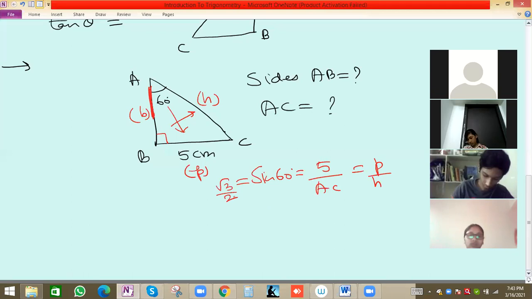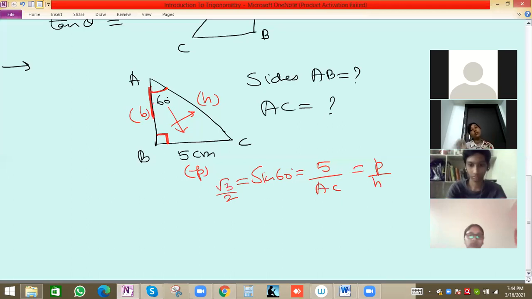See, because this is 90 degree, in trigonometric ratios the triangle will always have a 90 degree angle given. So the side opposite of 90 degree will always be the hypotenuse. Two sides will be remaining, AB and BC. We have to carefully observe angle theta or 60 degree, whatever is given.